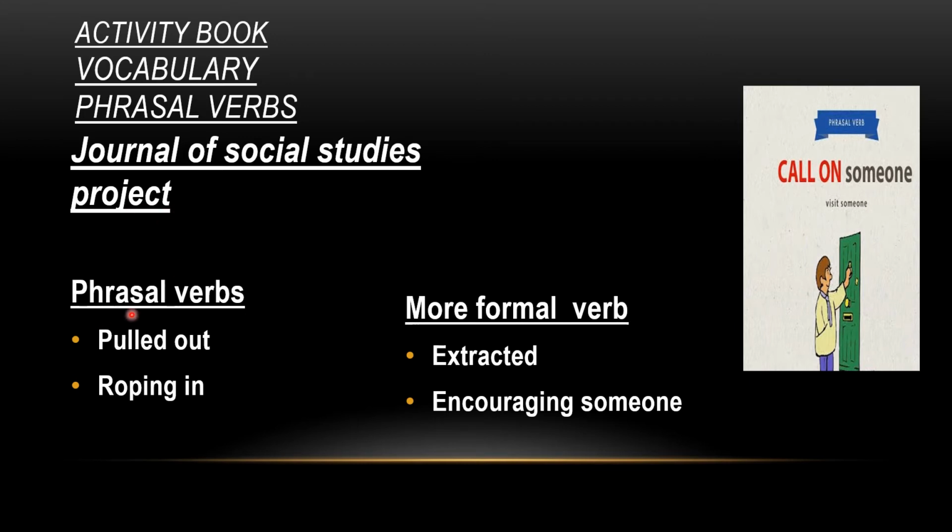The phrasal verbs we extracted from this extract are: the first one is "pulled out," and its formal verb is extracted. The other is "roping in," and its formal verb is encouraging someone to do something.